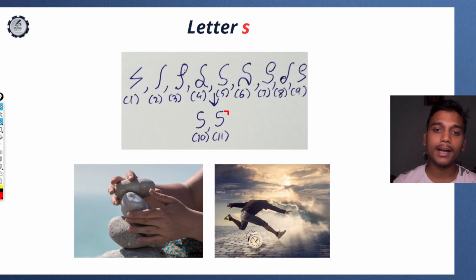Here you can observe that the upper loop is small and the lower gap is bigger. These are the writers who are more mature, so they talk less about showing sympathy, yet they actually show it. Again, these writers have the same quality as the previous one. They are also patient, have a very good patience level, and are not analytical. The only difference is that this writer talks less and shows more sympathy. That's why these writers are more mature as compared to the others.